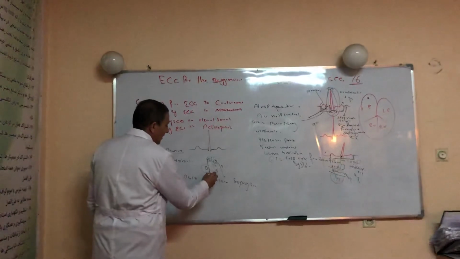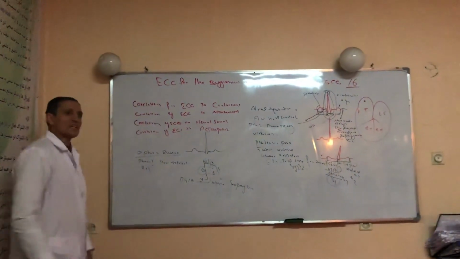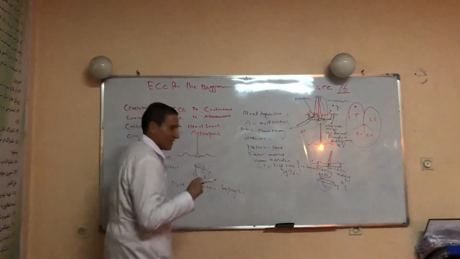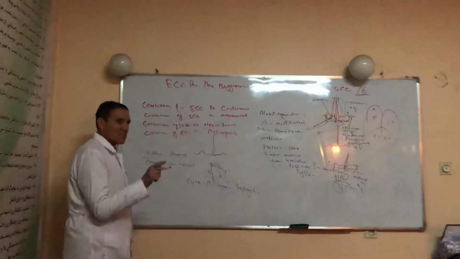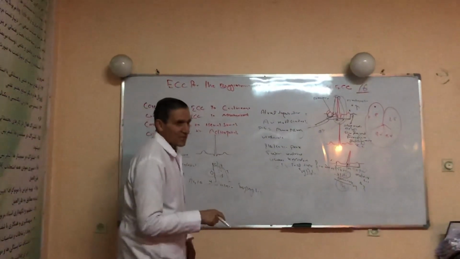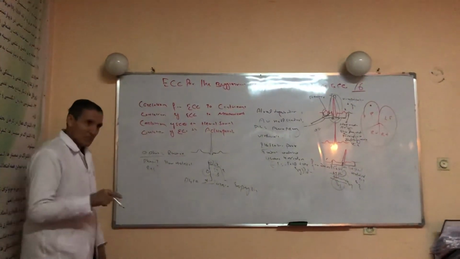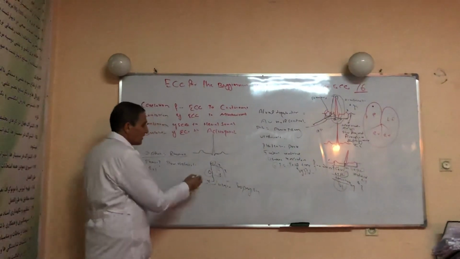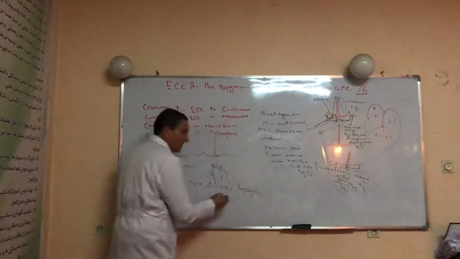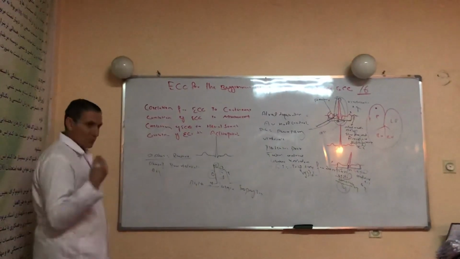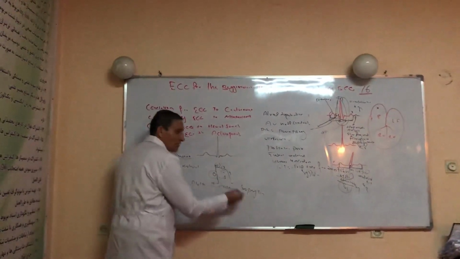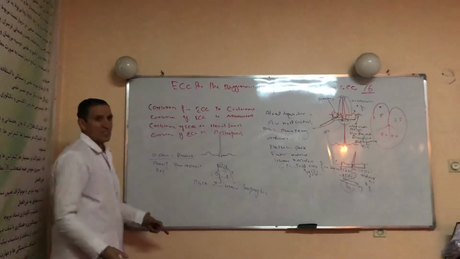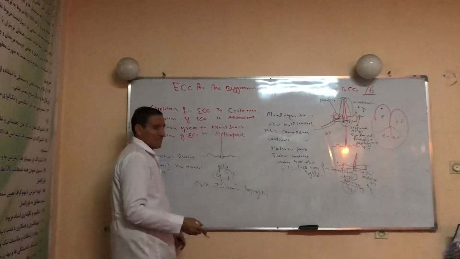Then actin-myosin cross-bridge formation occurs and the ventricle contracts. During the plateau phase, the incoming calcium stimulates the endoplasmic reticulum to release much more calcium. All the calcium inside the cell binds to troponin, optimizing cross-bridge formation. By this mechanism, the heart starts contracting.